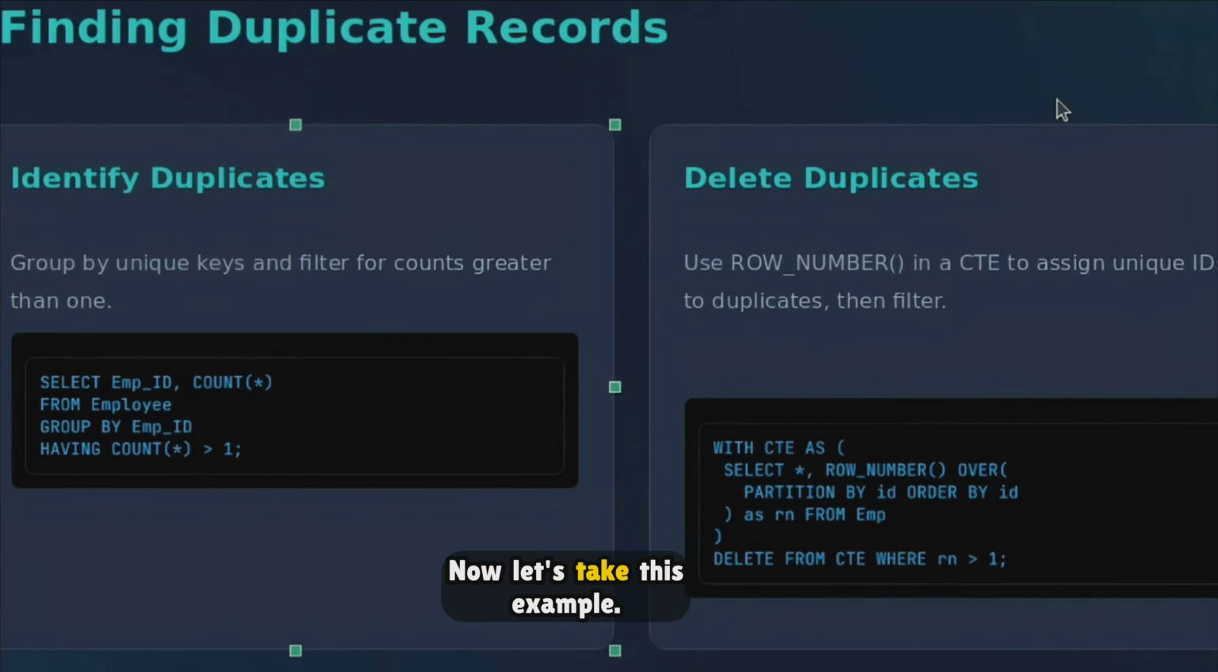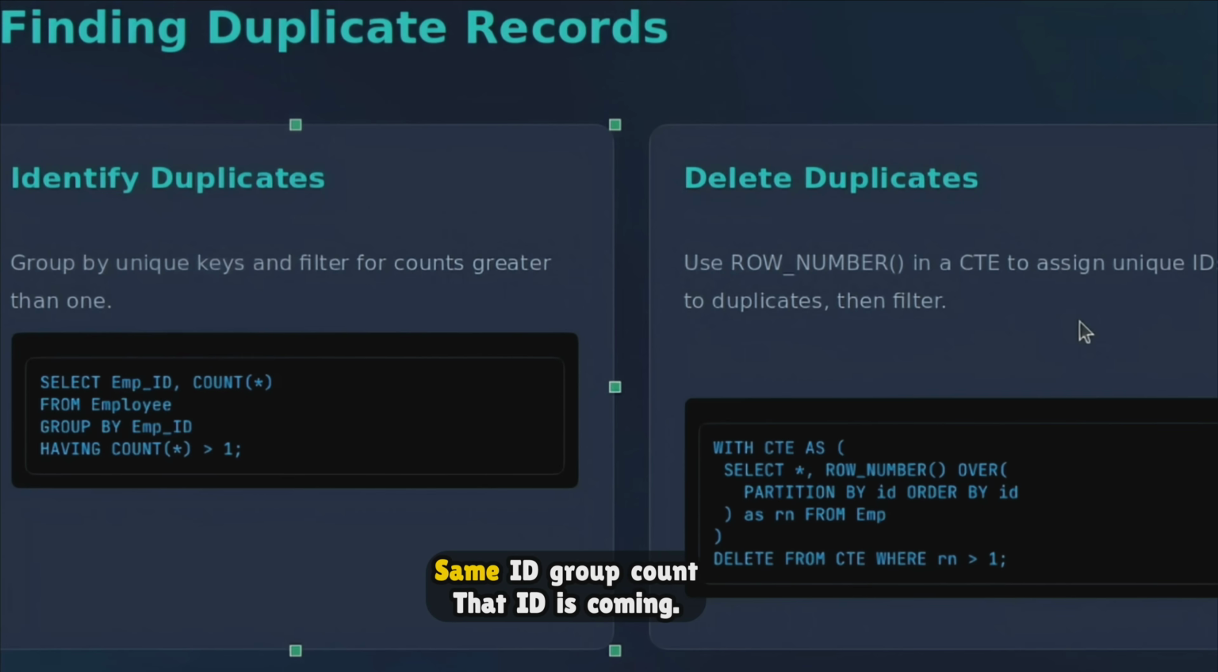Okay, now let's take this example. Here we are finding duplicate records and we are deleting them. Sometimes the same data gets stored more than once. That is called a duplicate record, right? So take an example. We have employee ID and employee name. If you see, employee ID 102 appears twice, that is a duplicate record. So how to identify it? We can use GROUP BY and COUNT to find duplicate records.